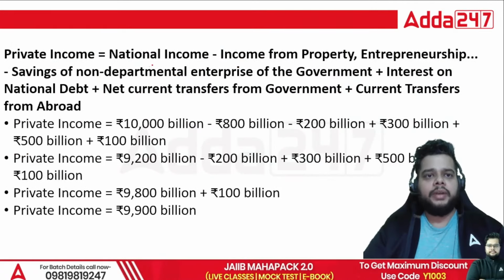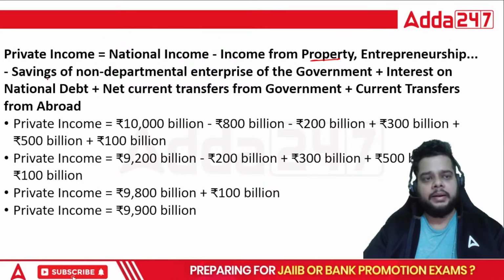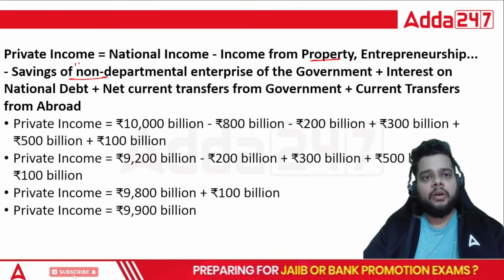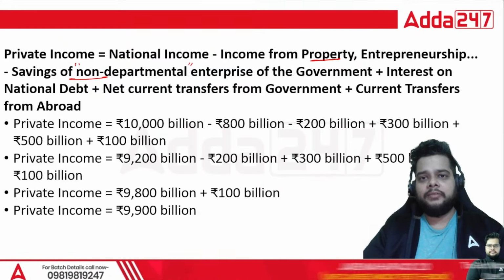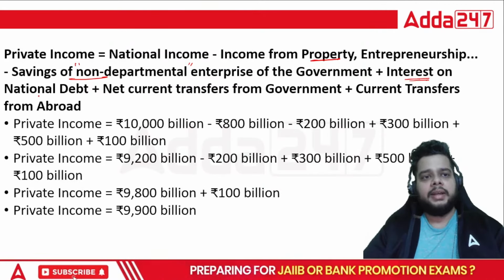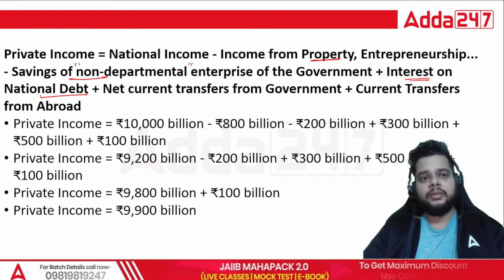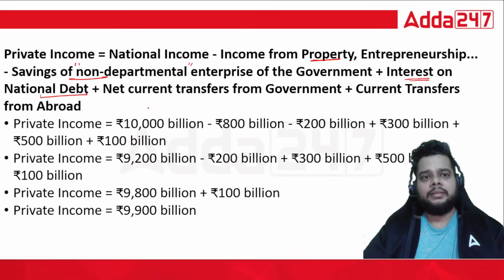Okay, so national income minus the income from property, entrepreneurship, etc., minus the savings of non-departmental enterprises. Fine, because they are not having the core governmental functions. That is why you will be subtracting it, plus the interest on the national debt. Whatever the interest is there on the national debt, it will be added in the private income, not in the government's account or the national income.